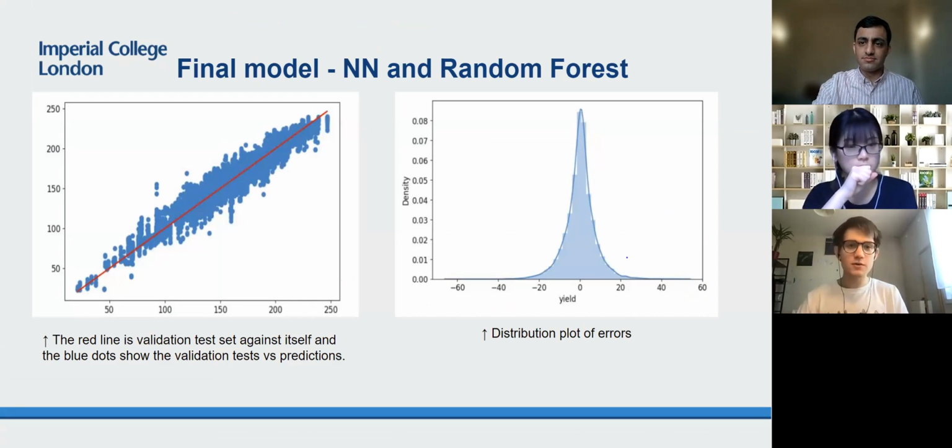Right, okay, so the final model chosen was an ensemble model between a random forest and a neural network. Even though the random forest gave more accurate predictions, the reason why we used an ensemble was because random forests alone give bad predictions outside of data that they've seen. So the neural network is used for future proofing. Say, for example, if there are future extreme weather events, in that case, our model would actually be helpful.